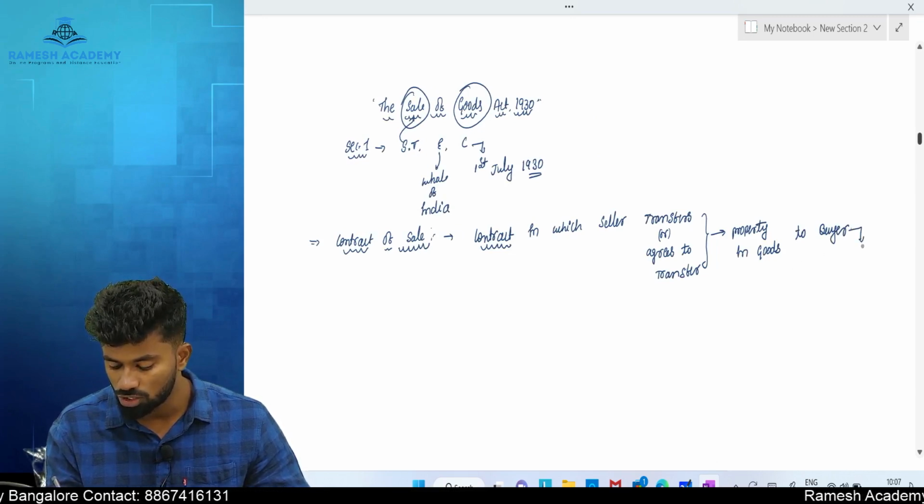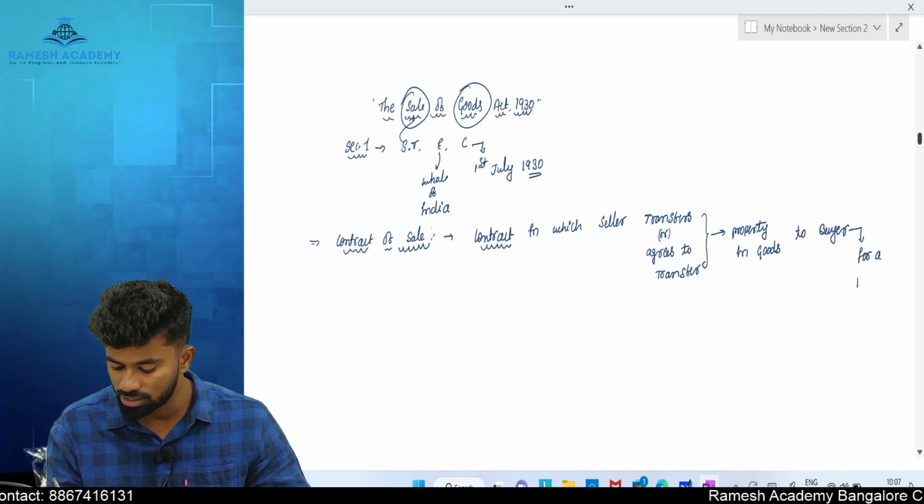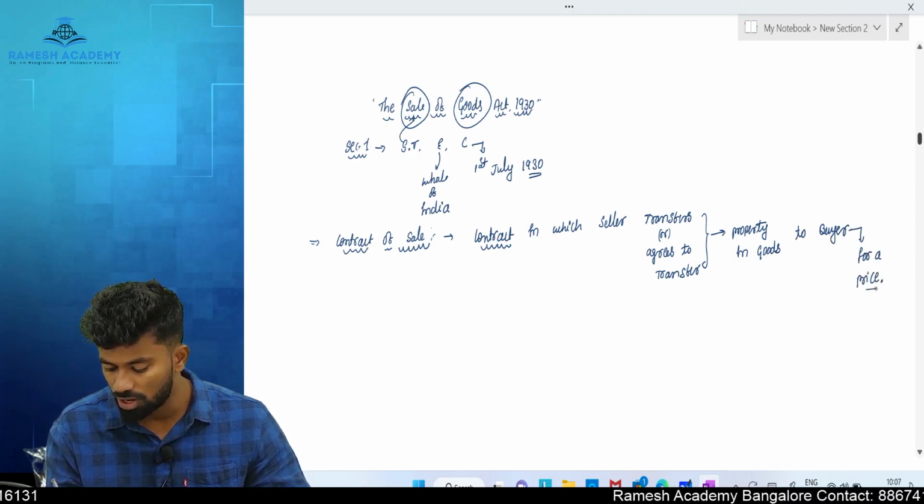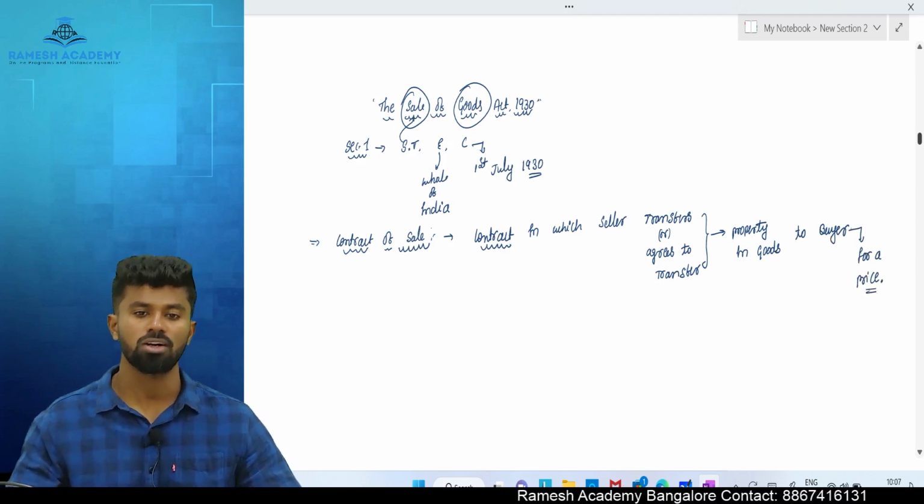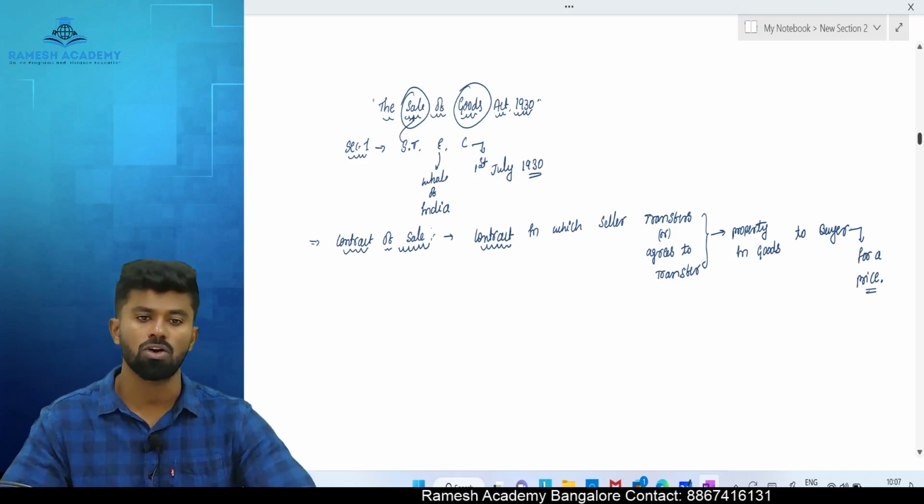At free of cost? No. For a price. For a money consideration called price. That is called a contract of sale. Definition of contract of sale.